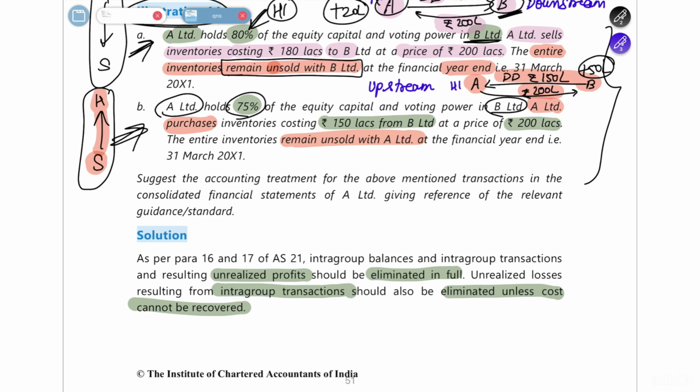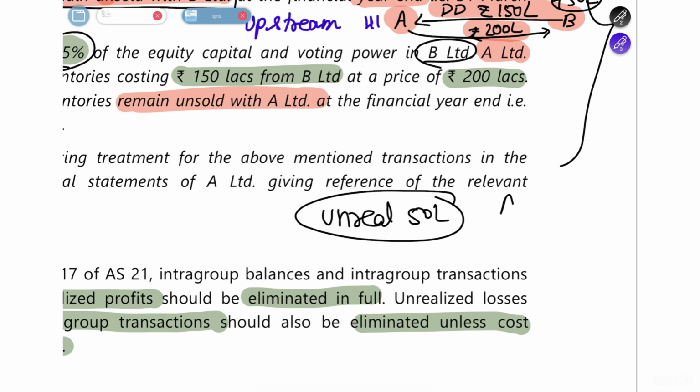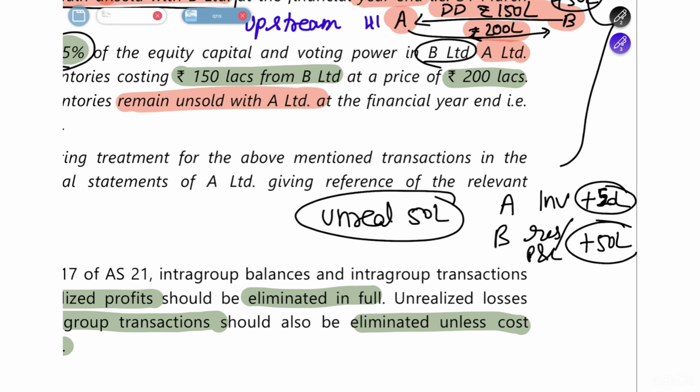So here, again, there is an unrealized profit of 50 lakh rupees being shown in the books. So this you have to eliminate. But from where will you eliminate it is the question here. In this case, A Limited is showing in inventory 50 lakh rupees of profit. B Limited, in its reserves or P&L account, is showing a profit of 50 lakh rupees. Correct. Here the profit was earned by B Limited, so this profit will be shown in the reserves or P&L. For A Limited, it has got the inventory only, and the inventory has a hidden profit of 50 lakh rupees. So for A Limited, the profit will be shown under the inventory.